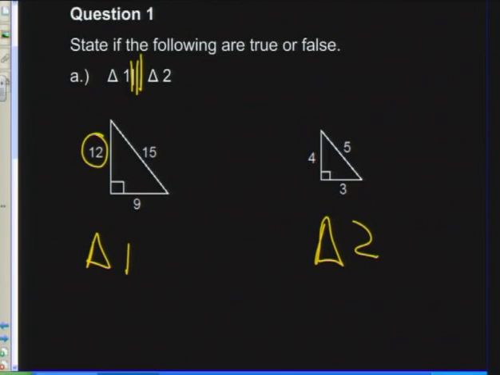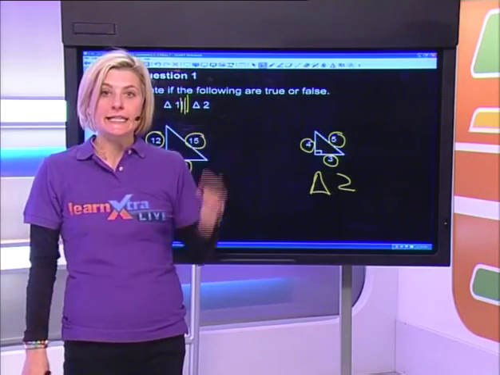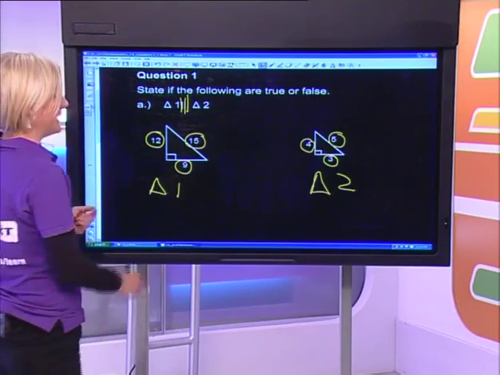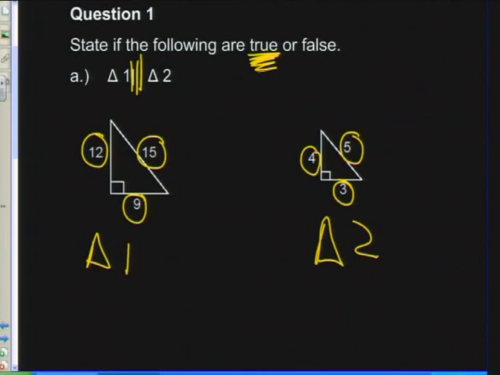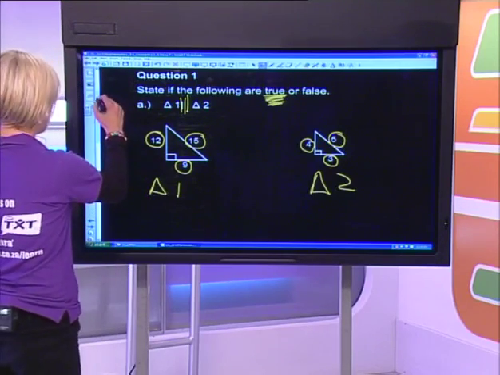If I go 12 divided by 4, those 2 sides are clearly corresponding, then I get an answer of 3. If I go 15 divided by 5, I get an answer of 3 as well. And if I go 9 divided by 3, I'll also get an answer of 3. So the 3 sides are clearly in proportion, and that means this is absolutely true. These 2 triangles are similar to each other because their corresponding sides are in proportion. Let's have a look at the next question.